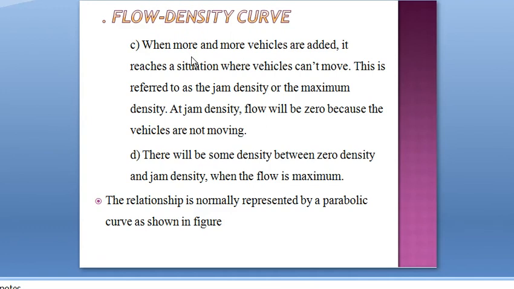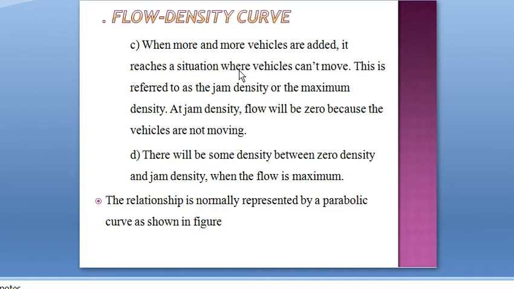Third one, when more and more vehicles are added, what will happen? When the number of vehicles increases, it reaches a situation where vehicles cannot move. That is known as jam density or maximum density. That is, when the number of vehicles increases beyond the maximum limit, the vehicles cannot move. There will be a jam situation, and that density is known as jam density.